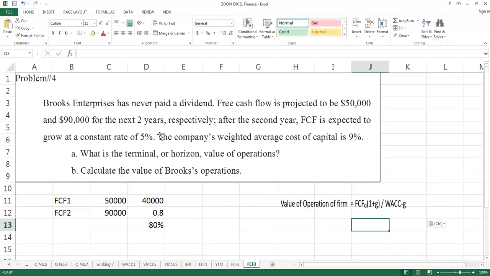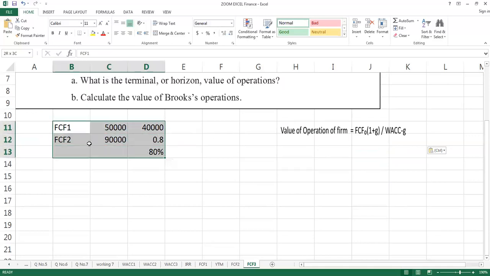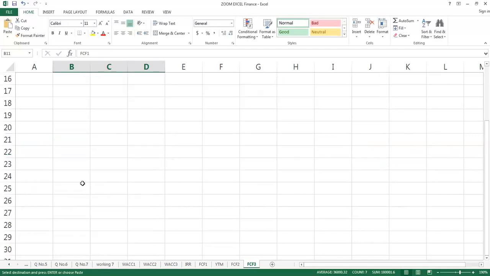It means that in the first year cash flow is 50,000. In the second year cash flow is 90,000. It means that cash flow is increasing too much from first year to second year. But after this change, growth rate will remain constant, as question is telling you that free cash flow is expected to grow at a constant rate of 5%. So this is the problem that I am facing in this question.